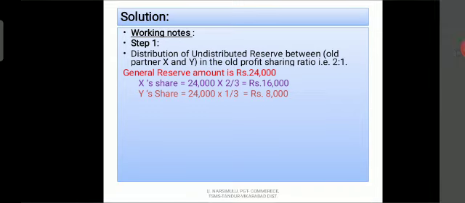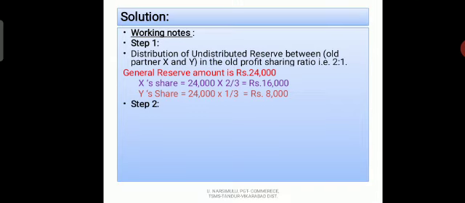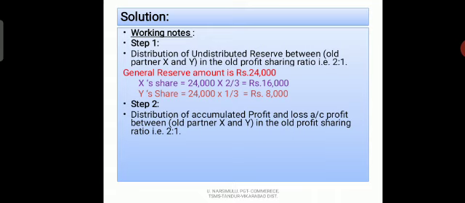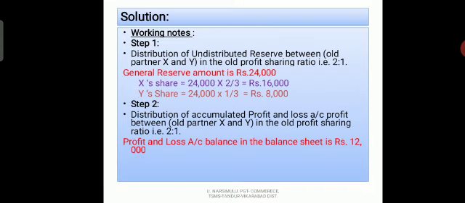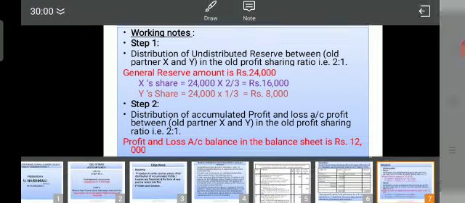And come to the next, profit and loss account. How are we distributing the profit and loss account? The accumulated profit is distributed between old partners X and Y in the old profit sharing ratio 2:1. The profit and loss account balance is rupees 12,000.